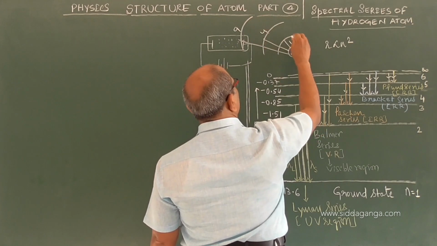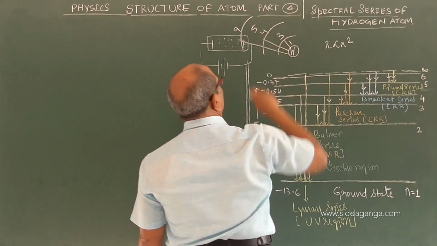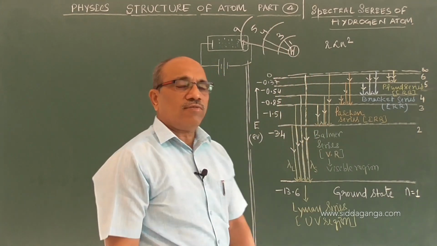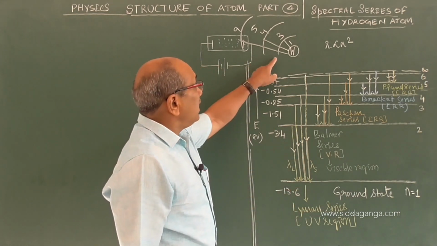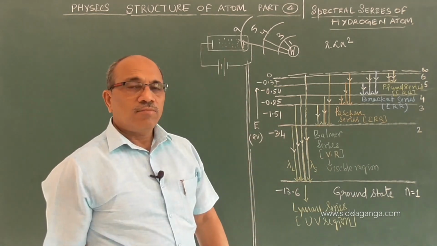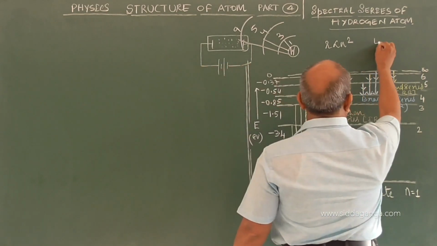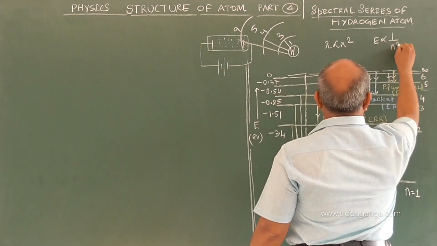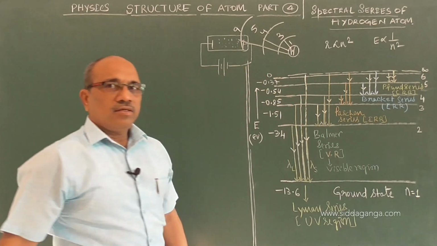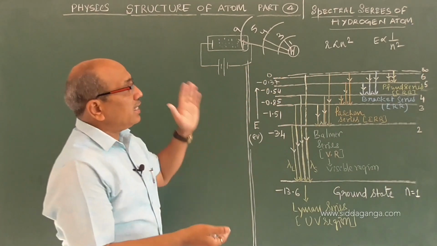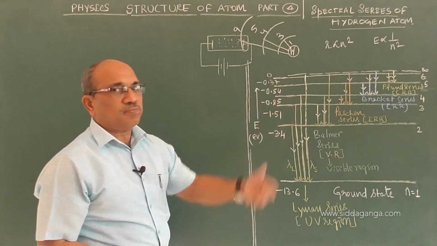The difference is 3, then 5. Separation is increasing in the case of the radius of the orbit. But when you take the energy, E is proportional to 1 by n square, so the separation is decreasing. Radius is directly proportional, here it is inversely proportional.